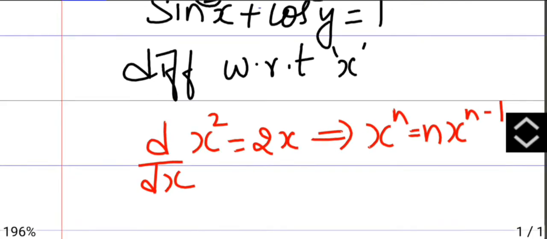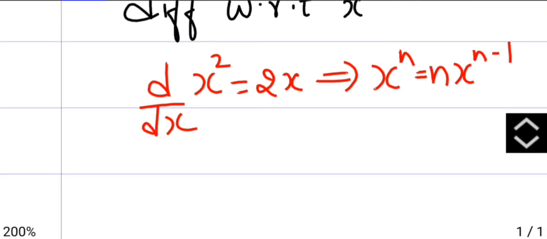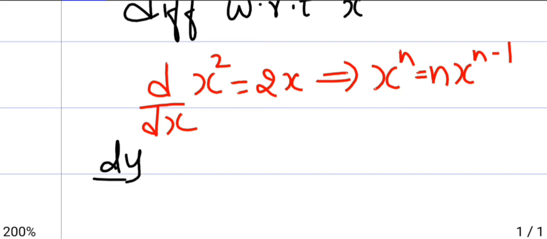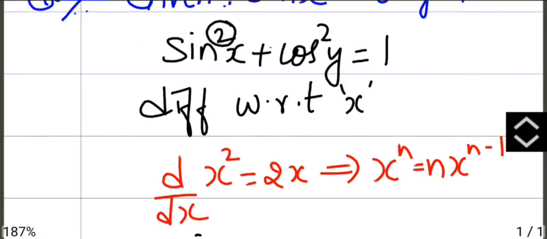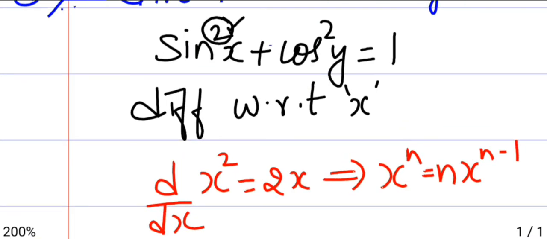So here we get dy by dx, that is 2 sin x. First we differentiate the square, then you differentiate the sine value.